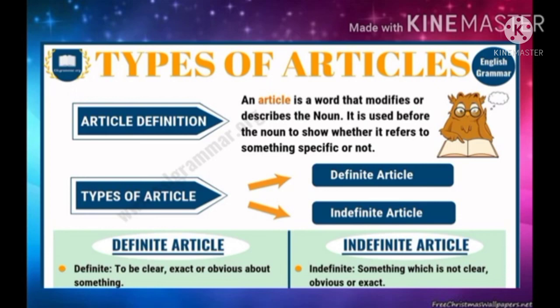We also said that articles are divided into two types, indefinite articles and definite articles. Indefinite articles are a and an, and in the last class a detailed explanation and the uses of a and an were given. In today's class we are going to speak about the definite article, which is the.